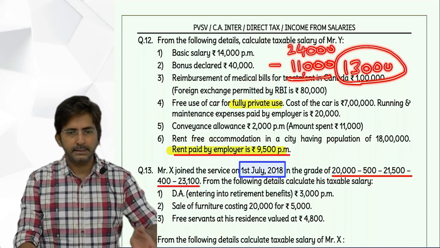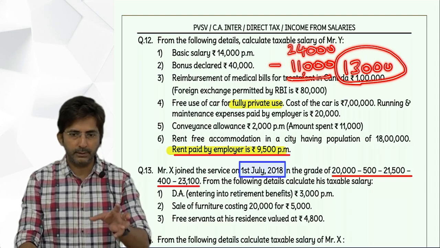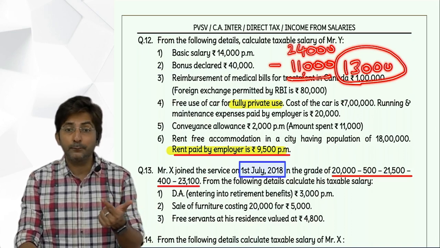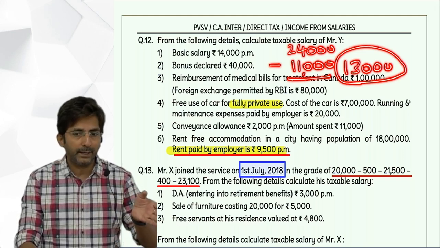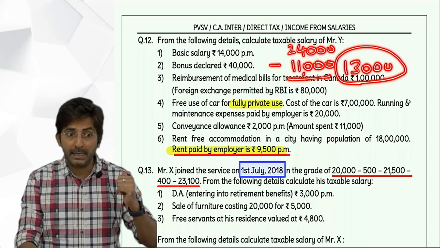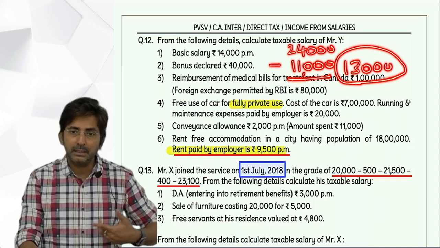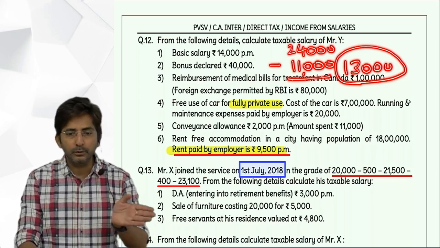Month to month. See, items which you receive in one shot, you will have to see on which date, in which column it falls. You have to see the date and decide. Like bonus, if you remember, I told you, bonus usually comes in one shot at the end. So you will take it in the second column. Leave salary also we did in the last lecture. We took it in the second column. But conveyance allowance is a monthly item. An item which is monthly will be spread in both the columns.